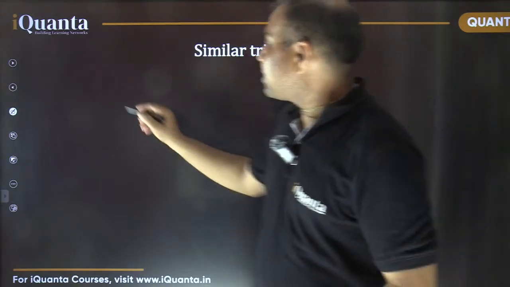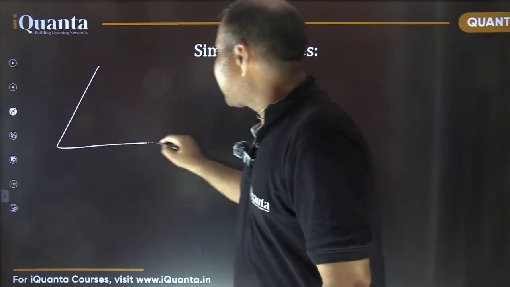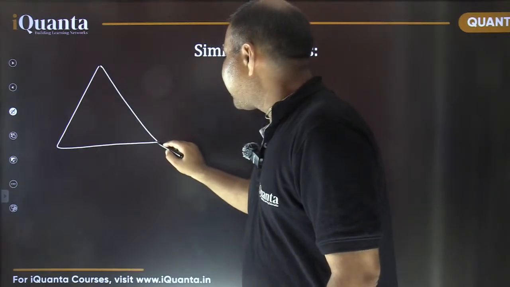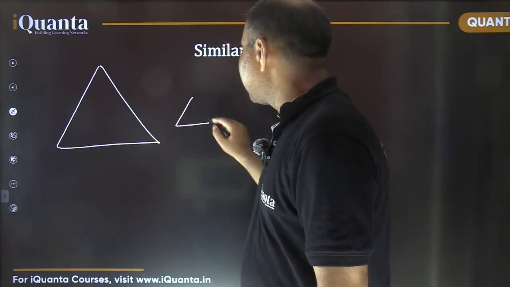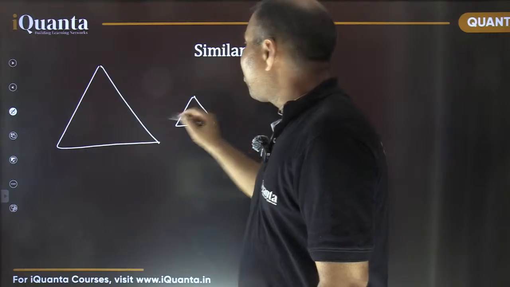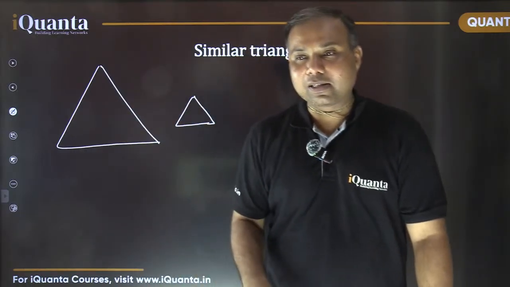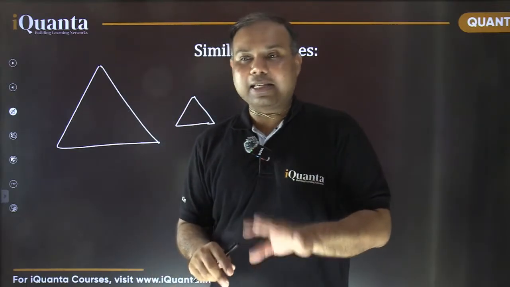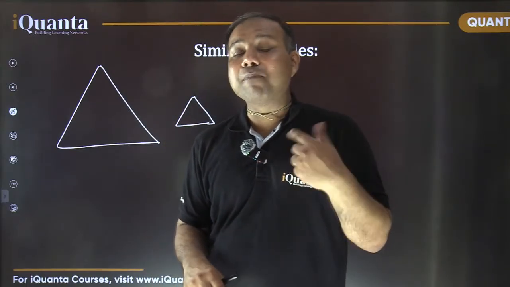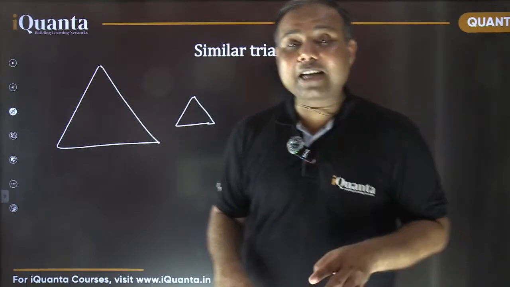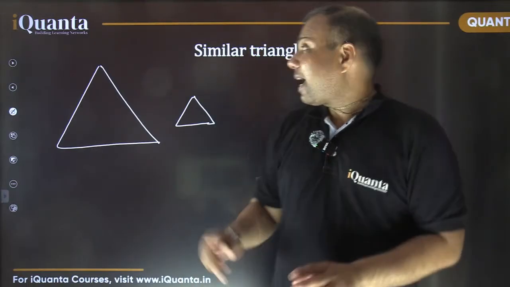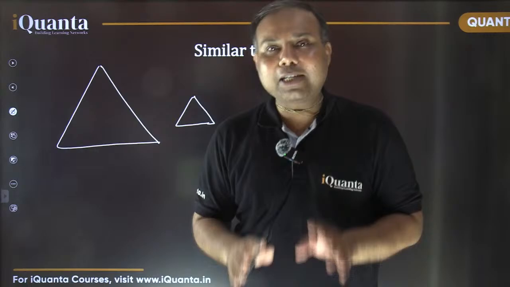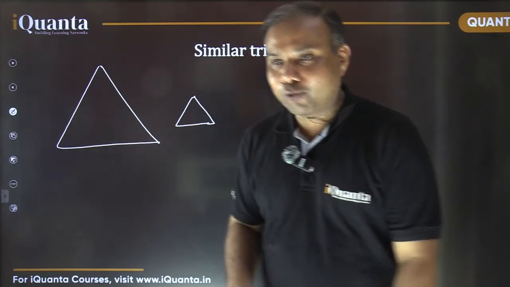So in case of triangles, for example, if I take a larger equilateral triangle and a smaller equilateral triangle, both of them are similar triangles. Is it fine? Is it understood? Yes, same proportion. If you understand what is the meaning of similar triangles, what is the meaning of similarity, then you're not going to commit any error. And similarity is the most important concept in the case of triangles.